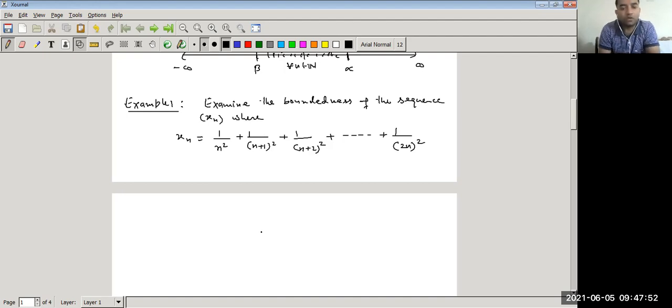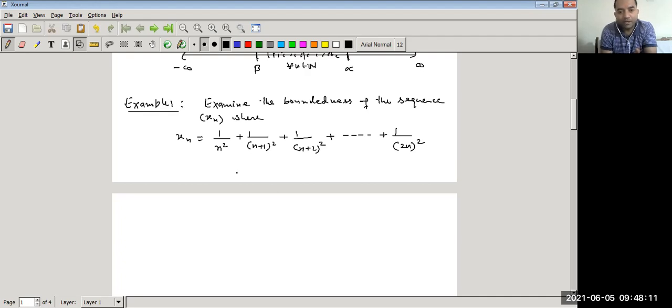Now let us discuss one example related to bounded sequence. Examine the boundedness of the sequence xn, where xn is equal to 1 upon n square plus 1 upon (n plus 1) whole square plus 1 upon (n plus 2) whole square plus, and so on, up to 1 upon (2n) whole square.